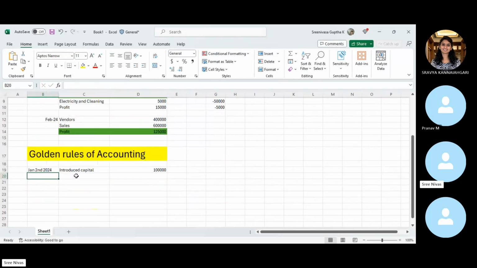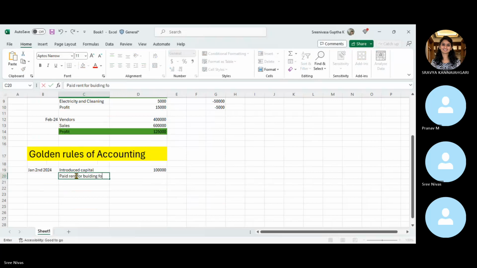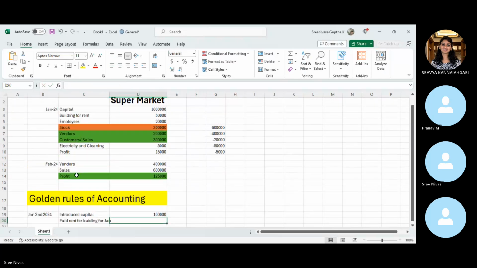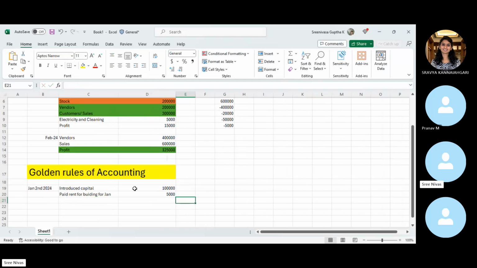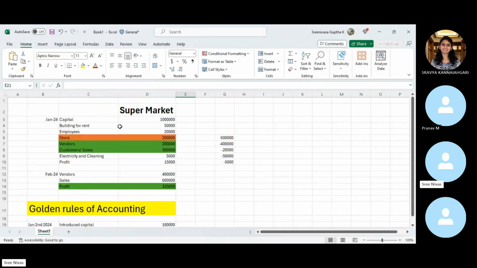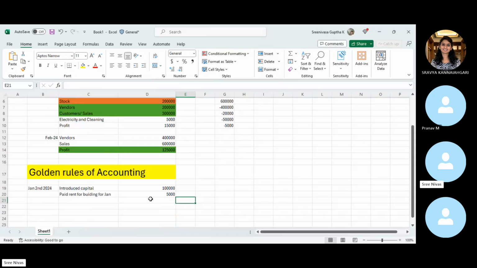And the second one is paid rent for building for Jan. It's around 50,000, including the advance and everything. Or if you want to make it only rent, we'll make it 5,000 as rent. So this is how you will keep on writing the transactions. Here we have used only one phrase, building for rent, but if you want to elaborate for what reason and for which month, you can write it.